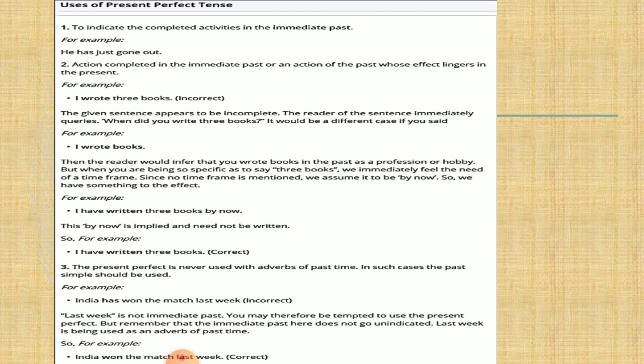Third one: the present perfect is never used with an adverb of past time. Obviously, students, if we use an adverb of past time, we declare that this happened last week or last year. So there is no use of this tense. We use this tense when the time period is not mentioned, when the adverb of time is not there.